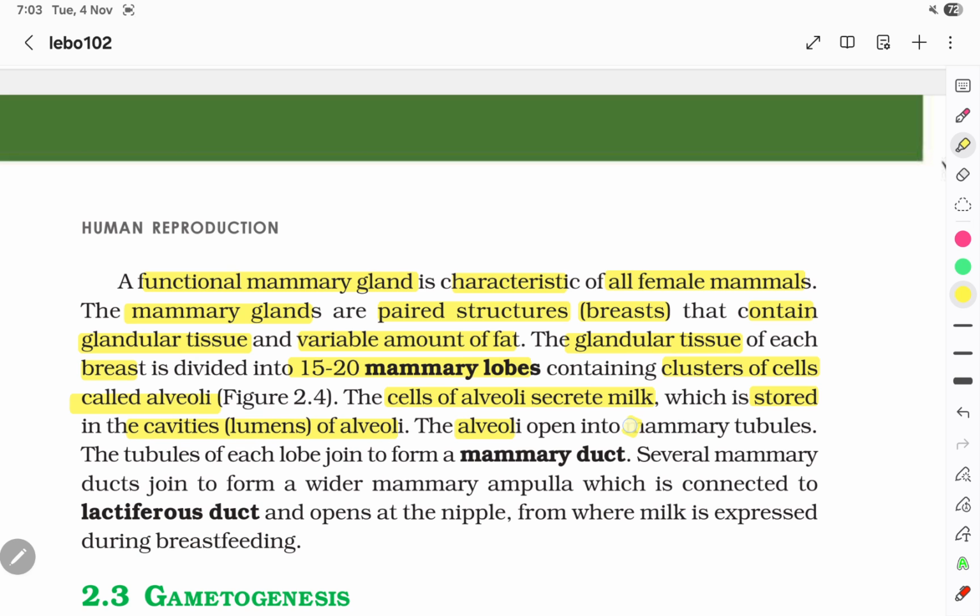The alveoli open into the mammary tubules. The tubules of each lobe join to form a mammary duct. Several mammary ducts join to form a wider mammary ampulla, which is connected to the lactiferous duct and opens at the nipple, from where milk is expressed during breastfeeding.